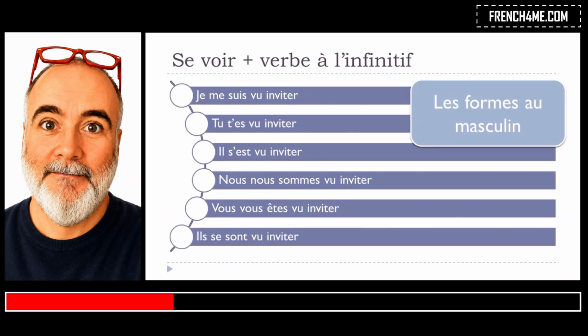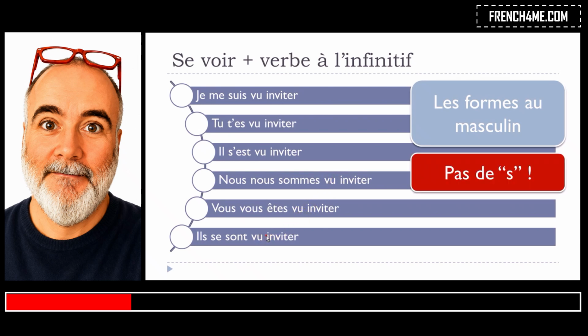And it's actually quite strange because if you take the time to look at the forms, and especially the plural forms here, normally when we've got this type of structure, so we've got here se voir at the passé composé form, normally you should put s at the end, here, here, and here. But that's the rule with this structure here. So when you use se voir followed by un verbe à l'infinitif and you want to express this thing, then you don't put this final s at the end.